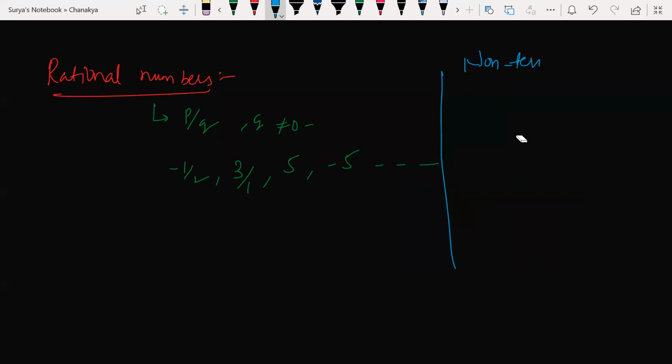Non-terminating means it goes on repeating, so a bar would be coming.